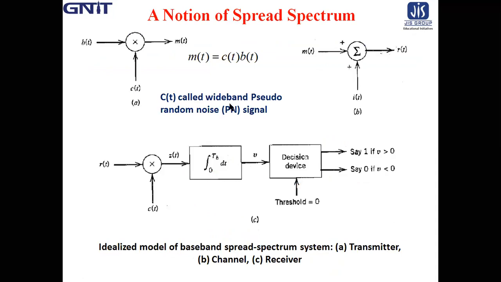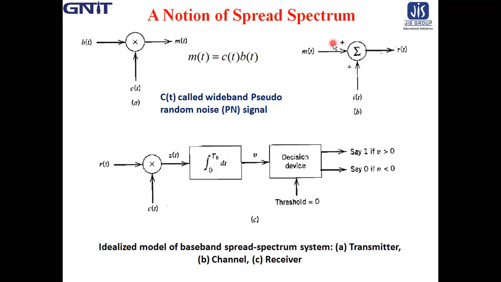Then we have to know about the notion of spread spectrum. An important attribute of spread spectrum modulation is that it can provide protection against externally generated interfering signals, which are called jamming signals, with finite power.